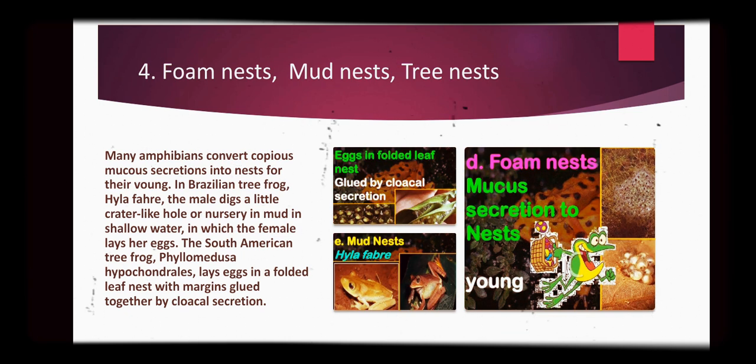They also form foam nest, mud nest, tree nest, etc., and they are built by mucus secretion and glued together with many eggs. Many amphibians convert copious mucus secretion into a nest for their young. In the Brazilian tree frog Hyla faber, the male digs a little crater-like hole or nursery in mud in shallow water in which the female lays her eggs. The South American tree frog Phyllomedusa hypochondrialis lays eggs in a folded leaf nest with margins glued together by cloacal secretion.